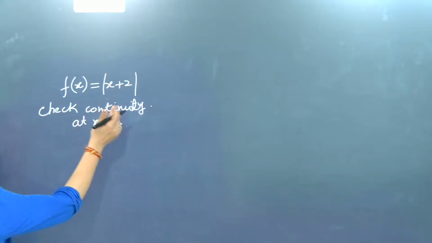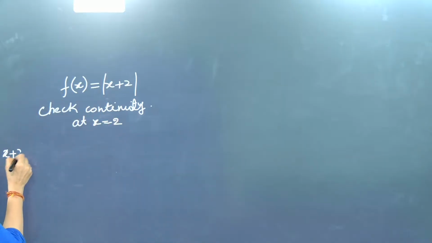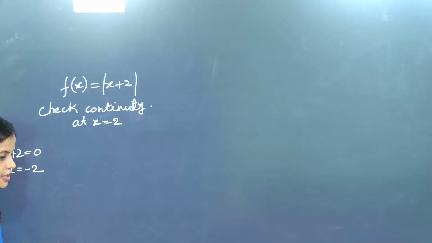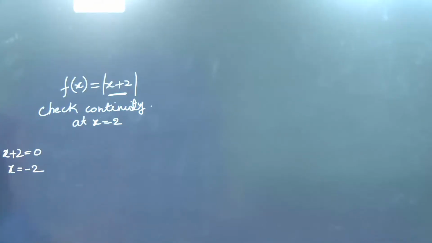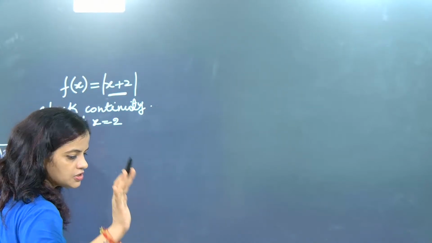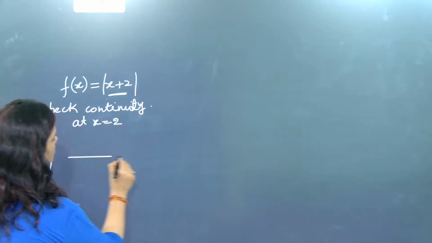Okay, now beta x plus 2 equal to 0. So what is x beta? Minus 2. Got it? So I told you na that whatever is inside you make it equal to 0. What is the value of x coming beta? The value of x coming is minus 2. Now slowly proceed with the question. Now just draw a line.